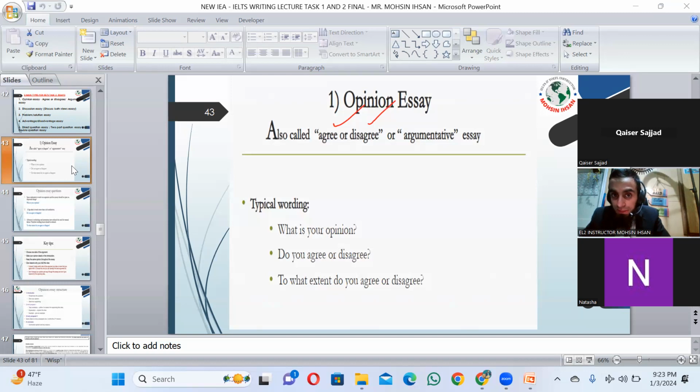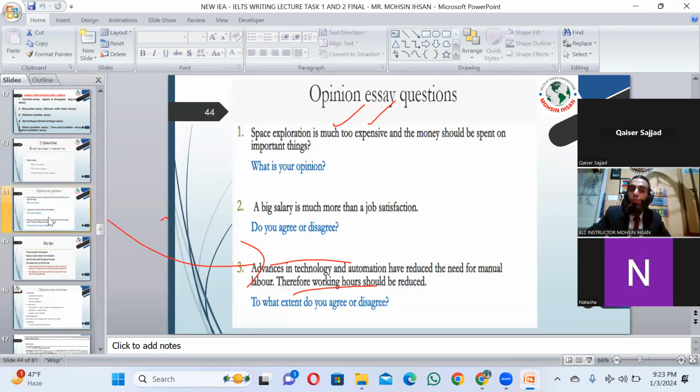The examiner will see whether this person knows how to convey English in writing, or he is not able. Now, this essay will ask, what is your opinion? Do you agree? To what extent do you agree or disagree, right? Now, what can be the structure? What kind of question can be given, and how will we analyze?